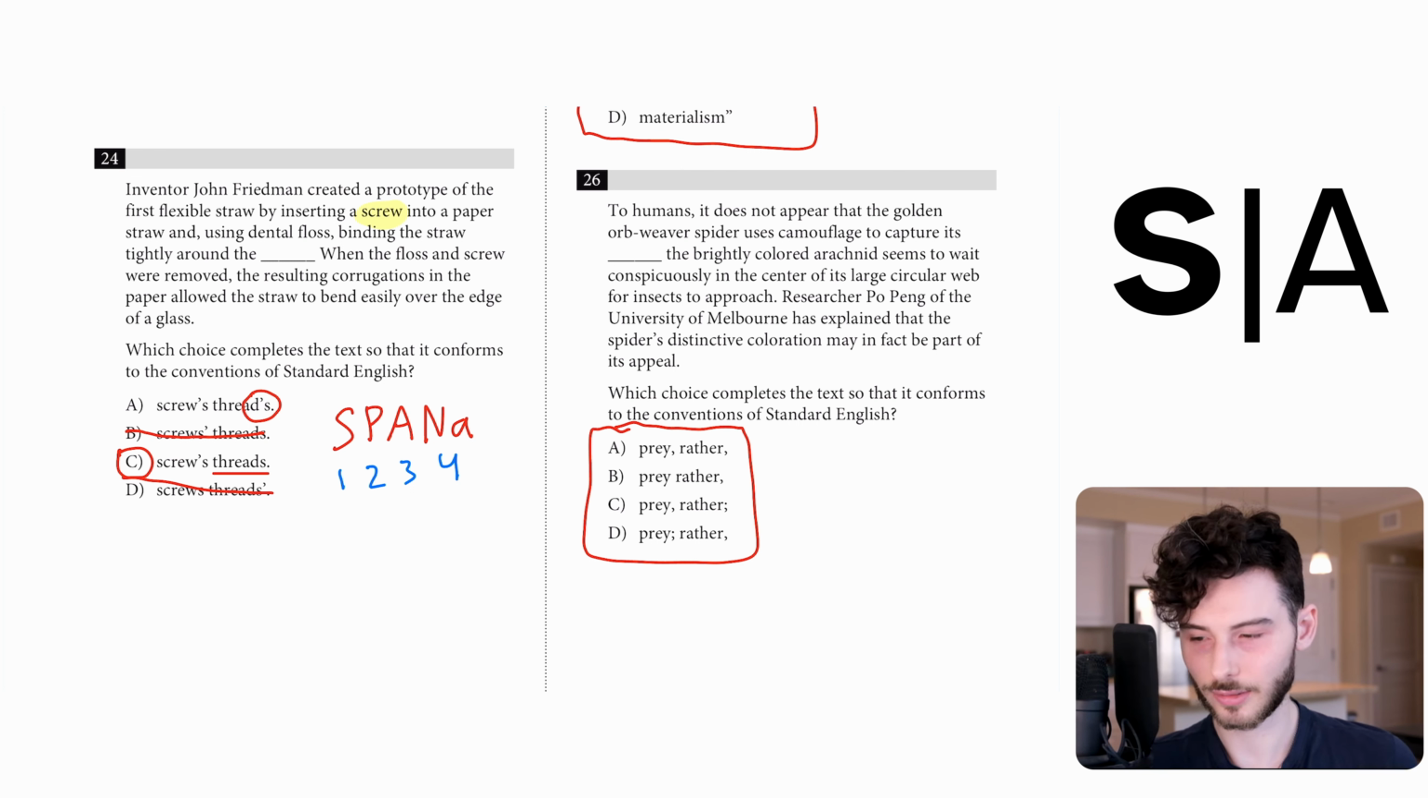26. These all have the same words and they have different punctuation types. This looks to me like it might be the conjunction trick question, because the word rather has contrast, and that means that we have to make sure that the contrast is applying in the right direction. Let's look at the passage to see which way the contrast should go.